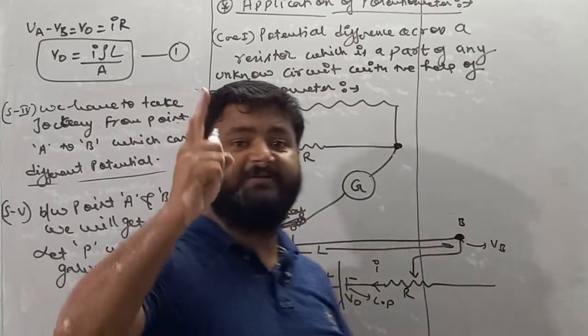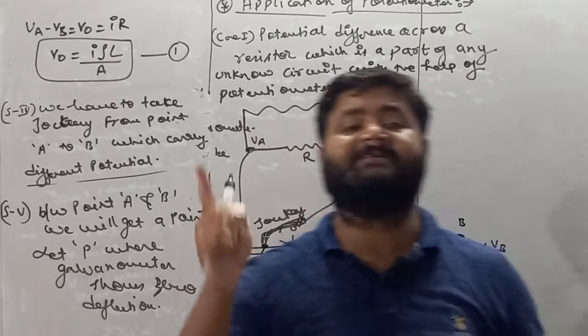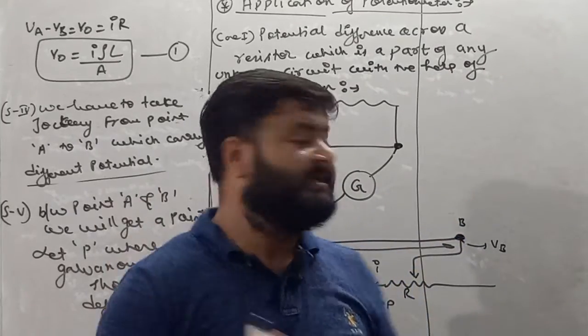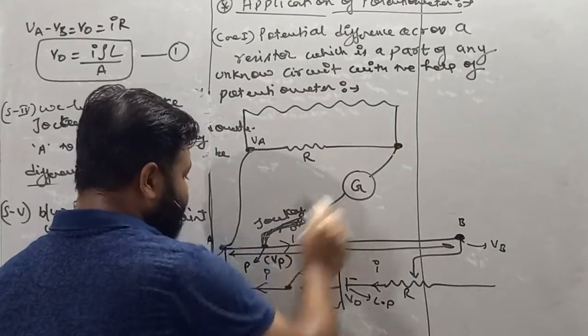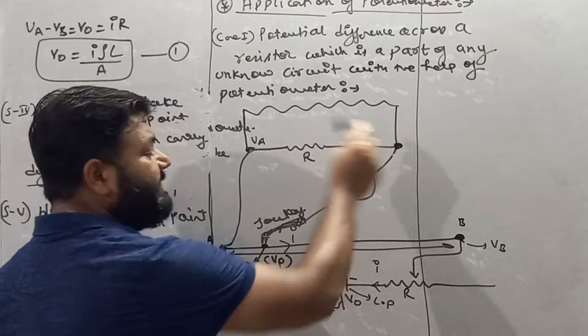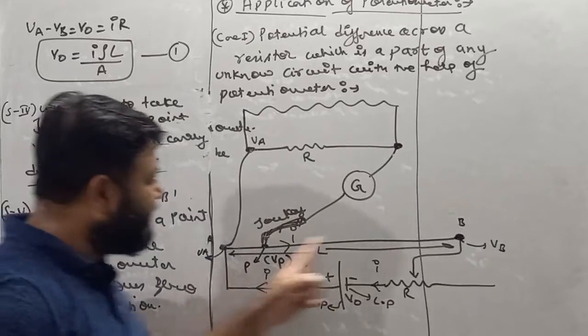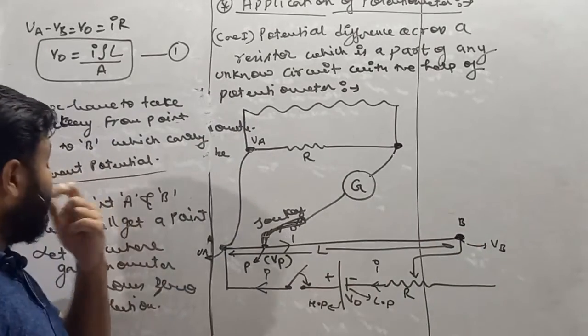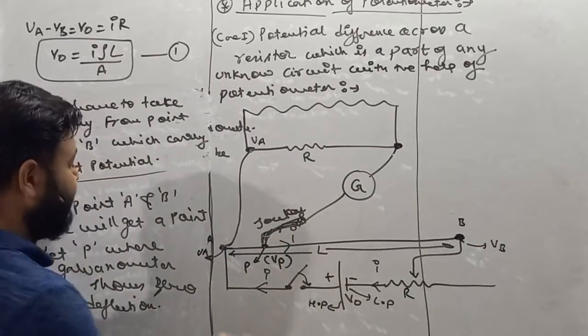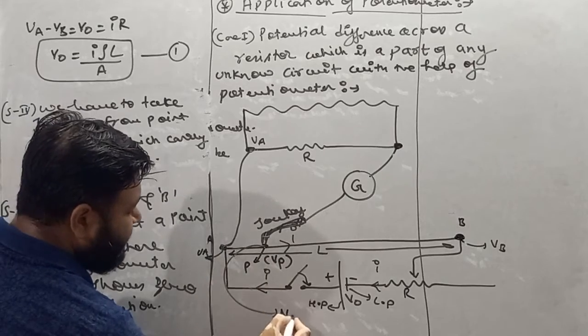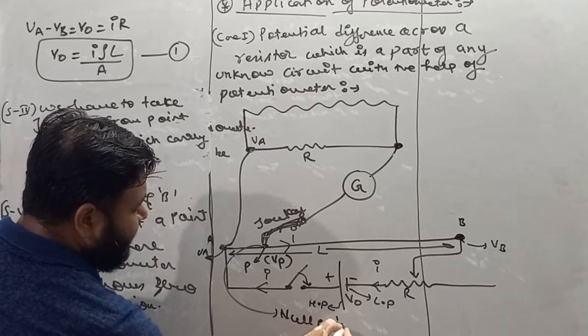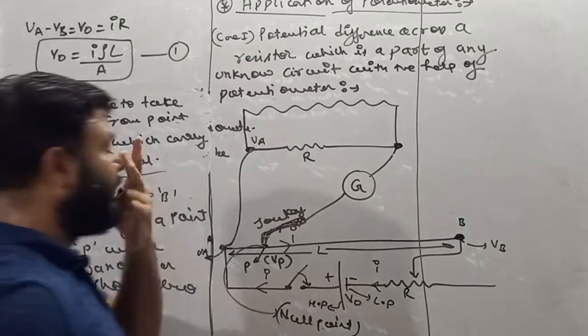There is only one condition in which current is not capable to flow: the potential across both the ends becomes equal. So we can say there is a point between A and B where the galvanometer shows zero deflection. That point, my dear student, is called the null point. Remember, that point is called the null point.